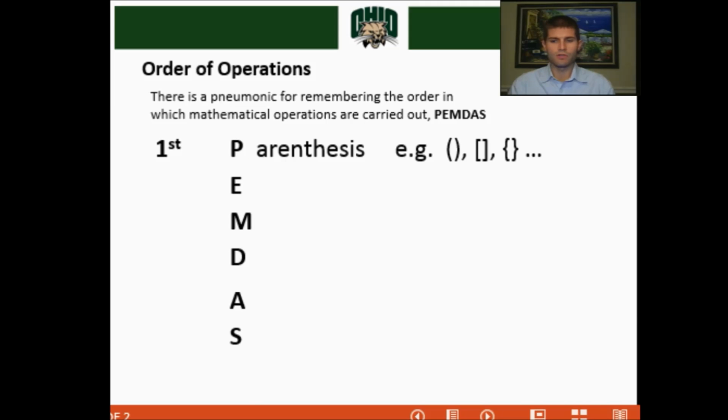So let's go through this. The first one is parentheses. There are many different ways of writing parentheses. We have regular parentheses, square brackets, curly brackets, so on. But we will always perform the calculation inside of a parenthesis first before we go on and perform any other calculations. If you go back to the previous example, example number 2, you will see that we performed the calculation in parentheses first, and that solved the problem correctly. So that's why route number 2 was correct on the second example.